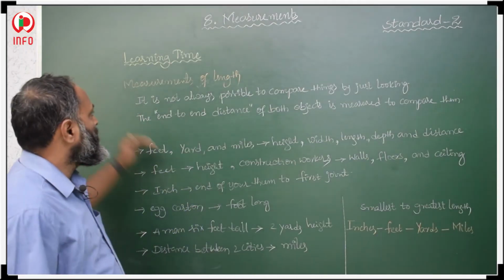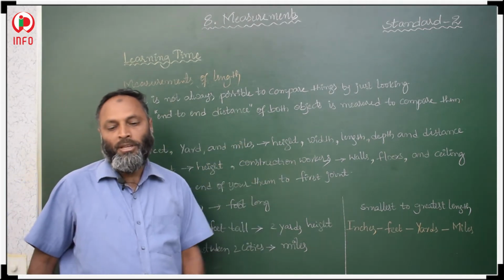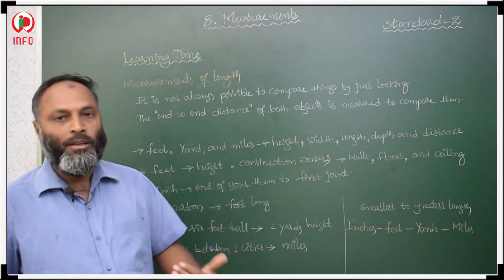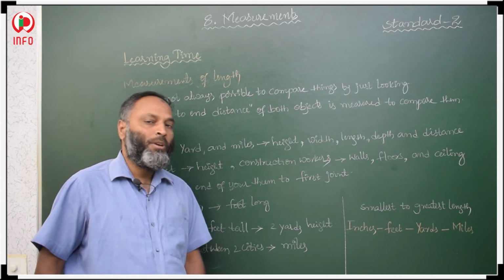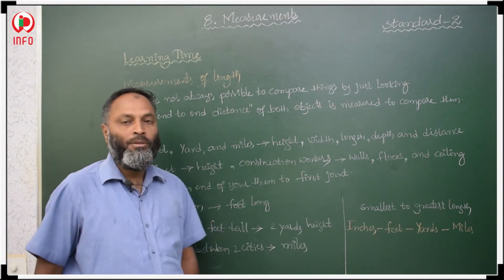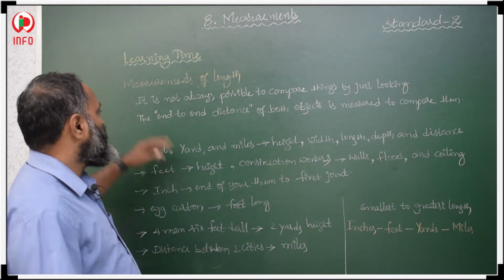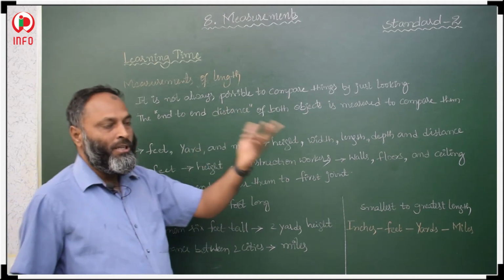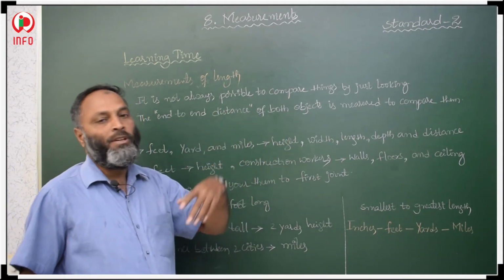Students, the concept in learning time is measurement of length. How to measure the length of objects? What are the different units we use to measure the length of any object? First, it is not possible to tell by seeing which length is greater and which is smaller.